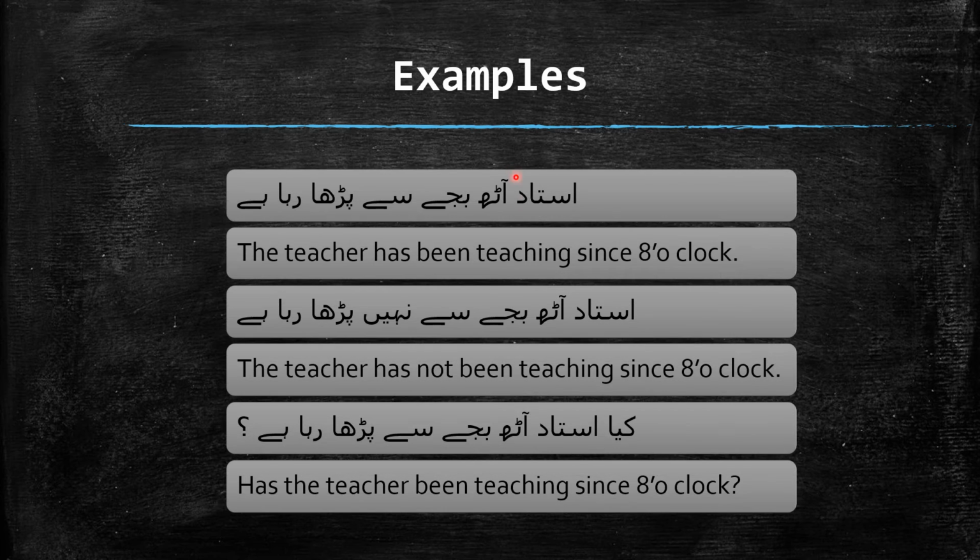Viewers, you can see the example: the teacher has been teaching since 8 o'clock. The time is in a single unit. The teacher is the subject, has is coming for perfect and been is for perfect continuous, and teaching is verb plus ing, and then there is the use of since to express the time limit.